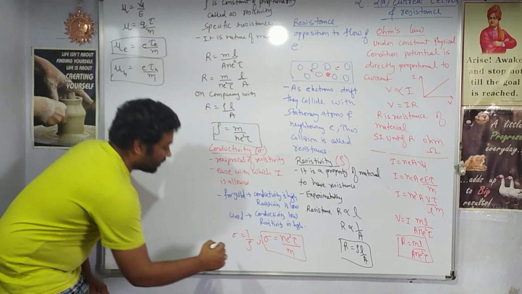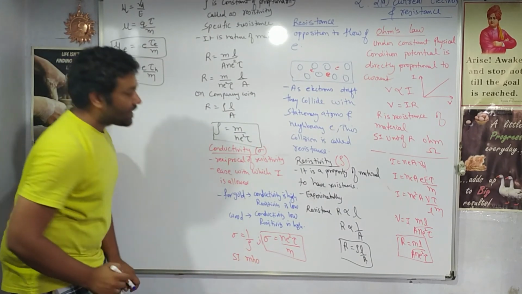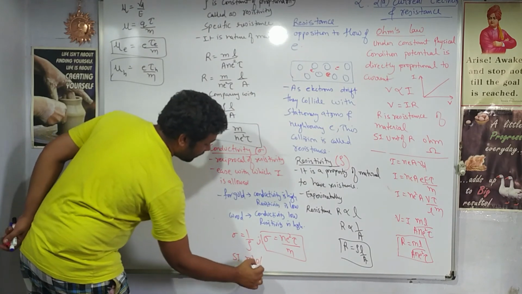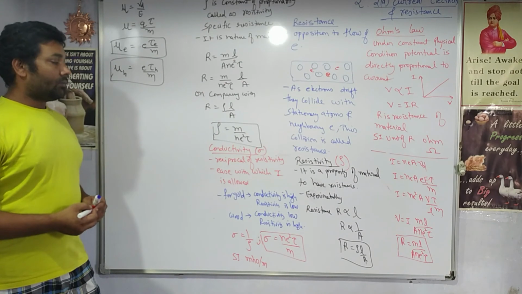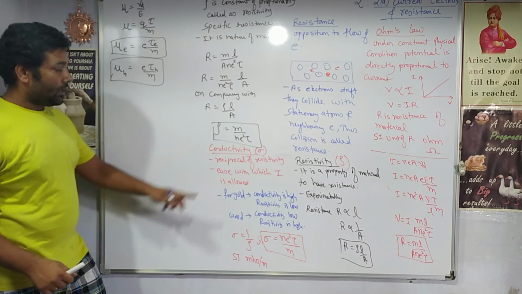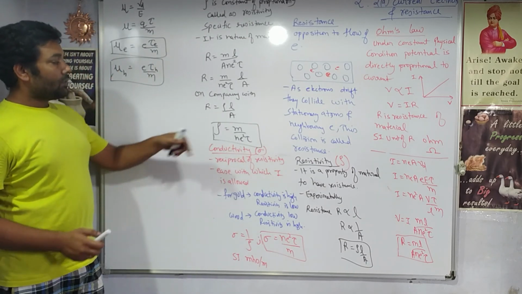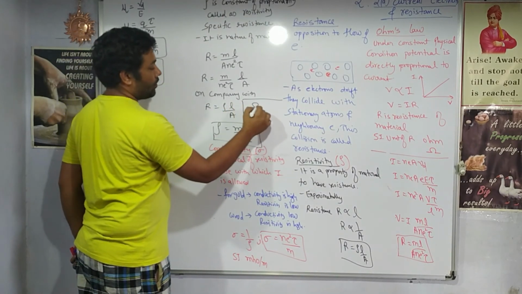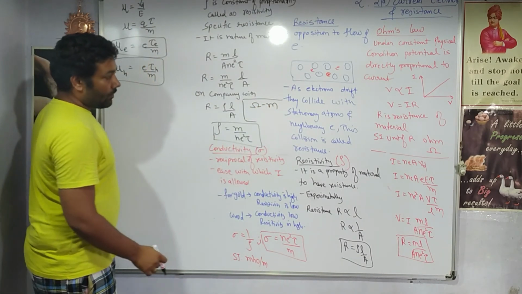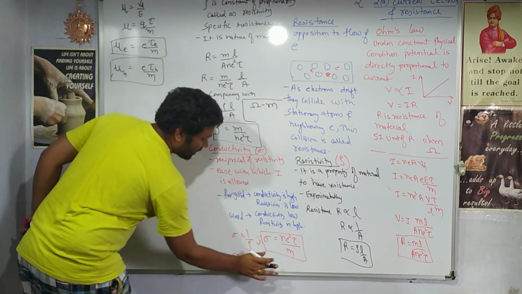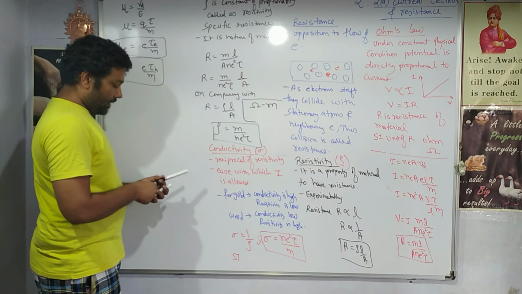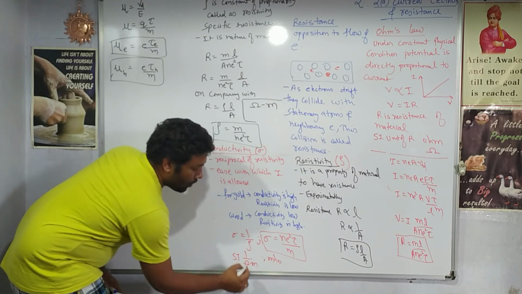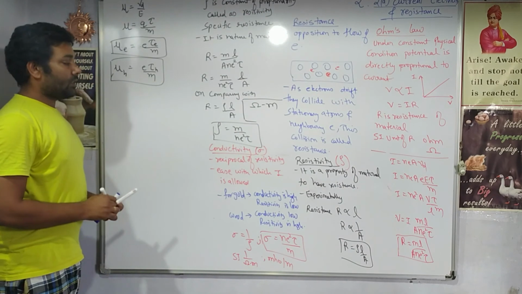What is the SI unit of conductivity? It is exactly opposite to that of resistivity. The SI unit of resistivity is ohm meter. Conductivity will be the reverse of this, 1 upon ohm meter. 1 upon ohm can be called mho, so the unit of conductivity can also be written as mho per meter.